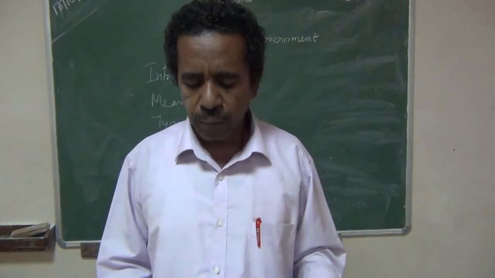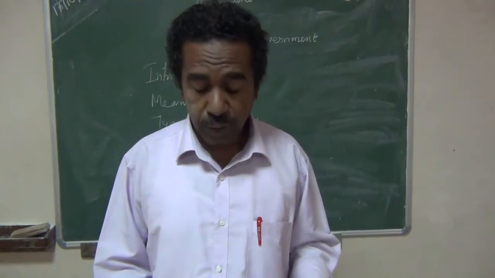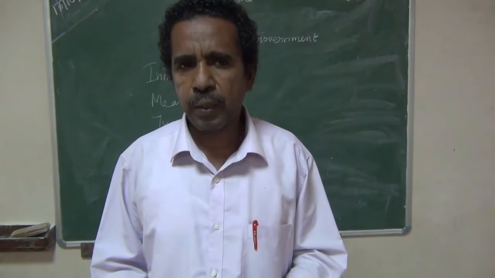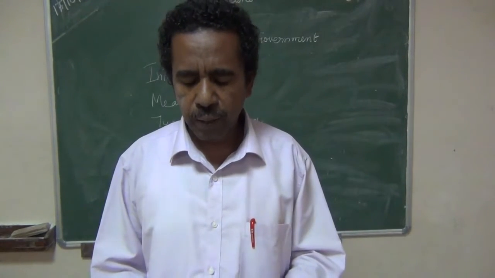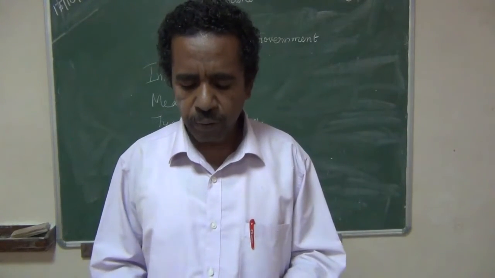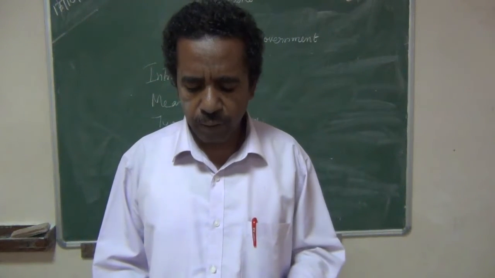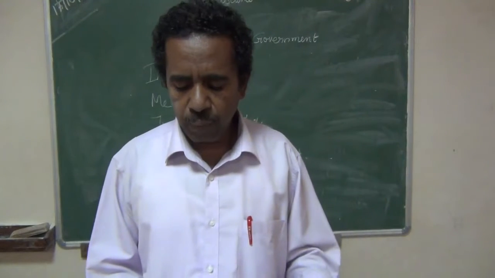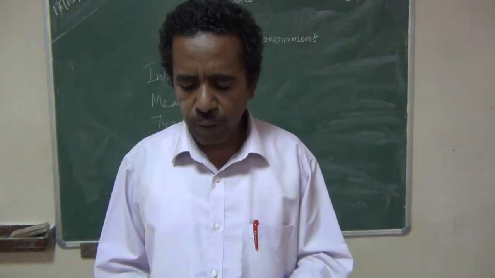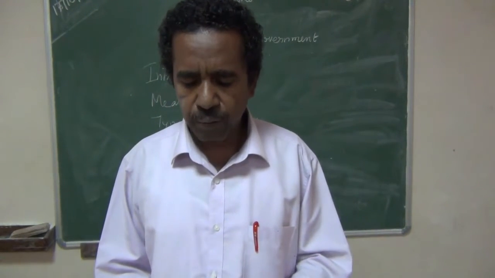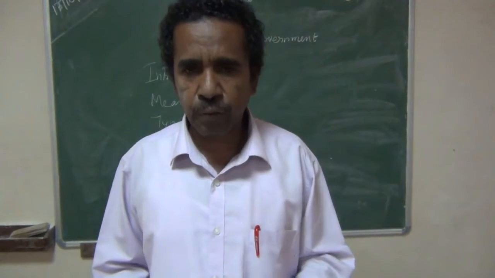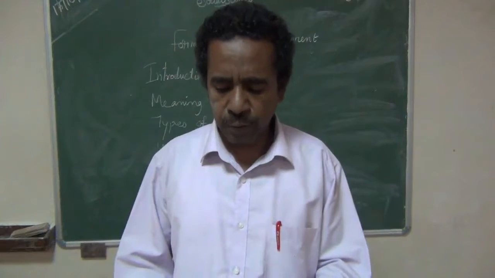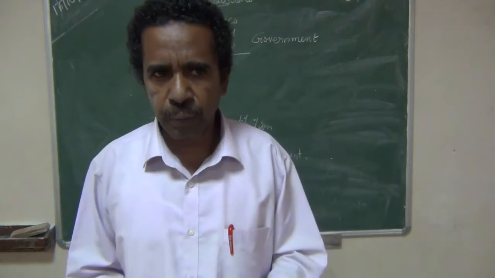Demerits. Some demerits are also mentioned about the unitary form of government. This unitary form of government is not suitable for bigger countries like India, only for smaller countries like Britain, France and so on. The central government will have to tackle so many complex problems, which leads to administrative delay. Because there is only one government, it has to tackle so many problems, so there will be delay